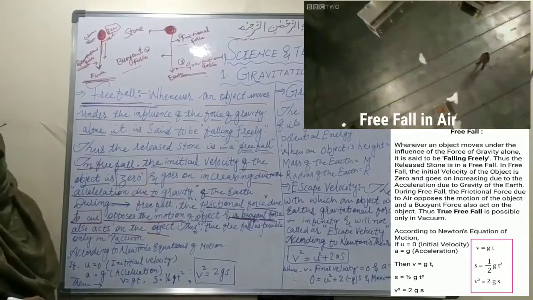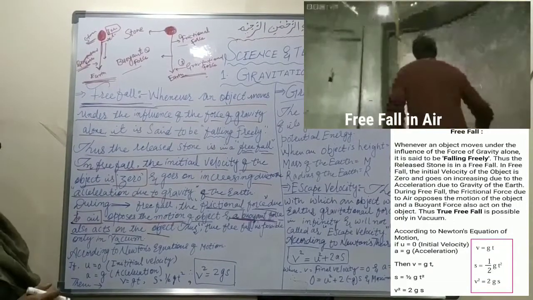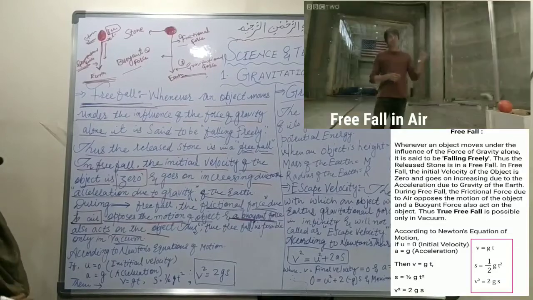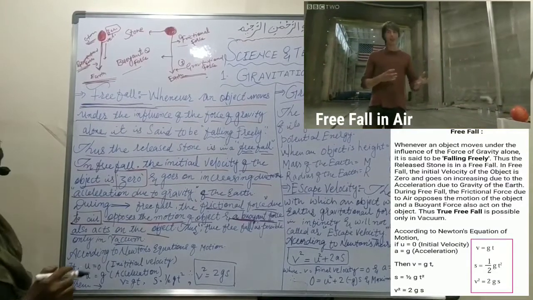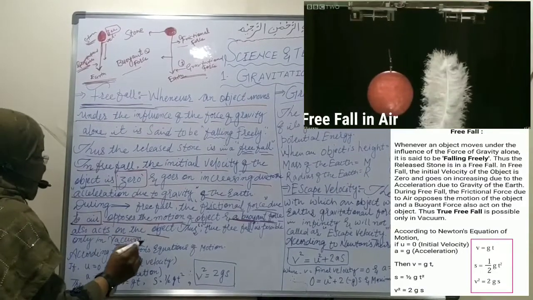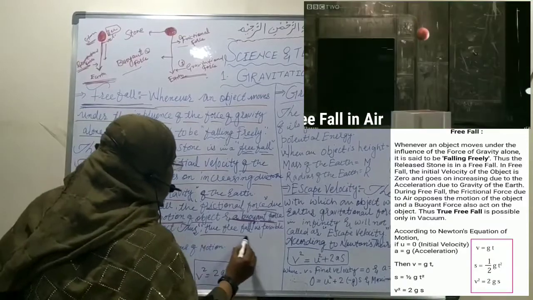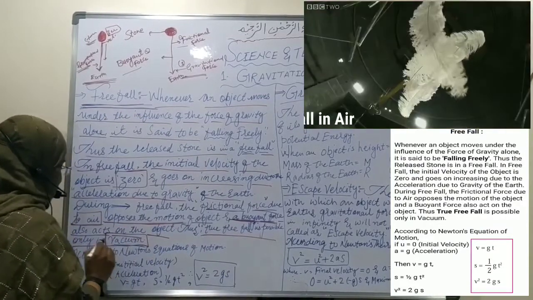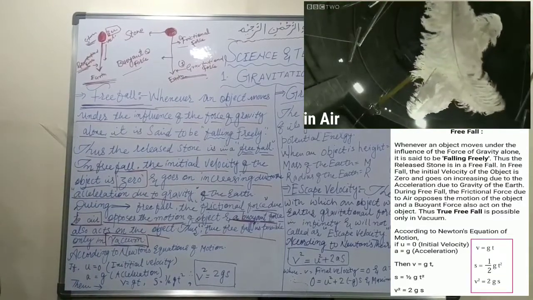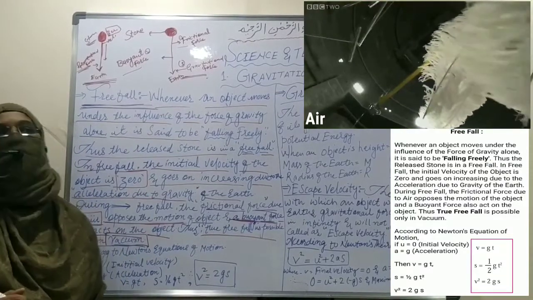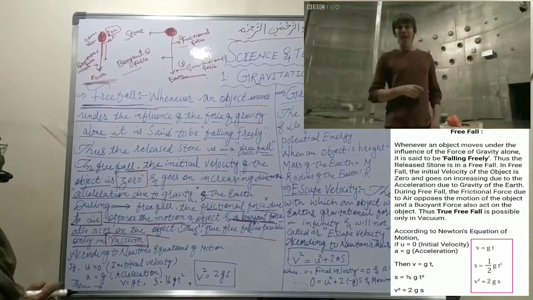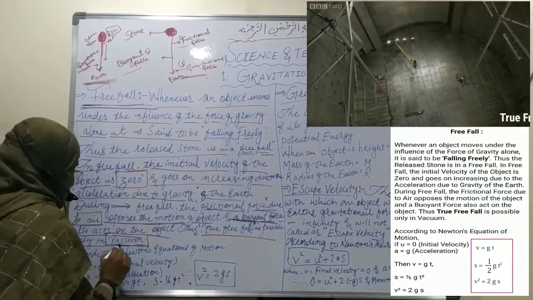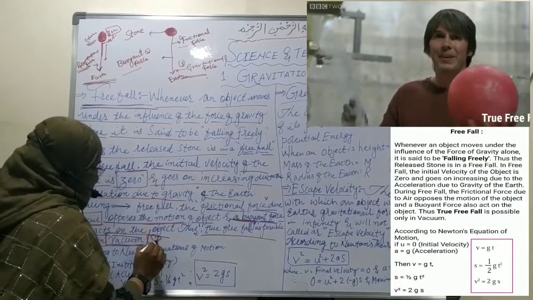So when a stone comes towards the earth's surface, these three forces act on the stone, and it is called the free fall. But true free fall is only possible in vacuum. If we want to study the actual free fall, we will observe it in vacuum or space.